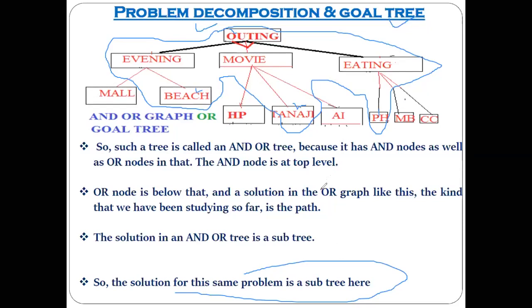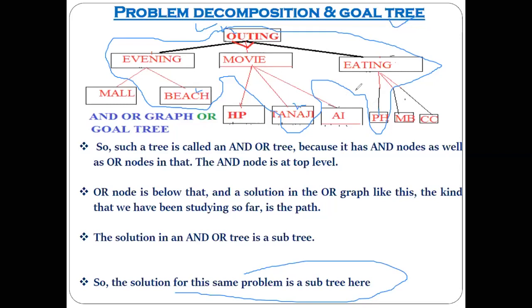So that is nothing but the approach of problem decomposition. And initially I told you we have referred to it as one of the approaches which has the reference of backward reasoning. You got why it is called backward reasoning? Because we are starting from our main goal and we are dividing our main goal into a number of sub problems.